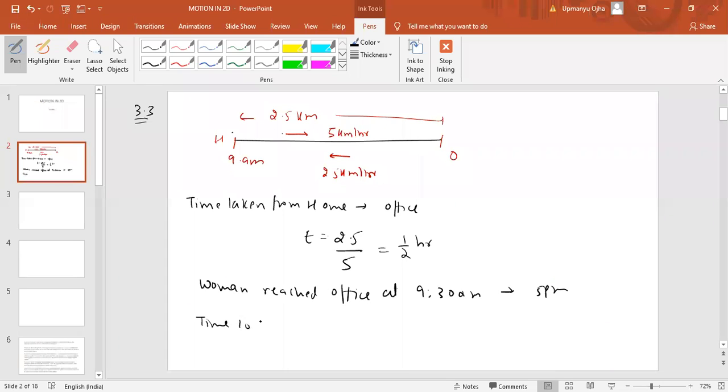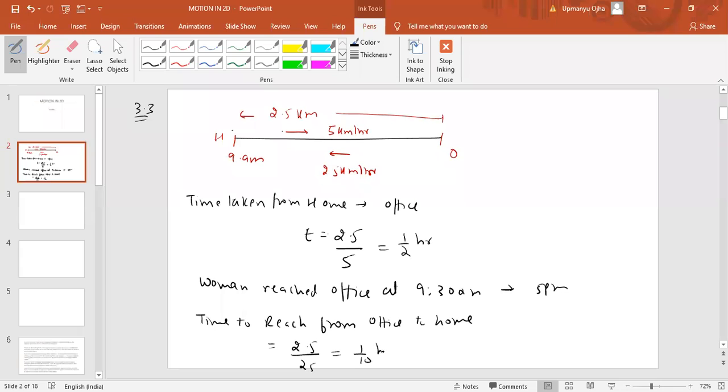The time from office to home is distance, 2.5, by speed, 25, which means 1/10th hour, that is 1/10 into 60, which is 6 minutes. So it takes 30 minutes to reach the office and 6 minutes to reach home.